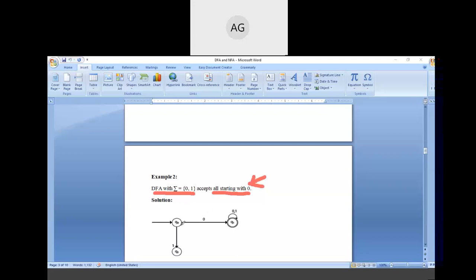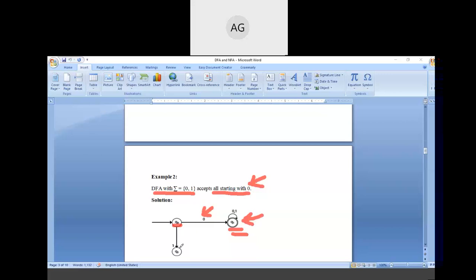Starting with the initial state Q0, on getting input 0, we move to the final state Q1, because all the states which start with 0 are final states. So that's why Q1 is the final state.